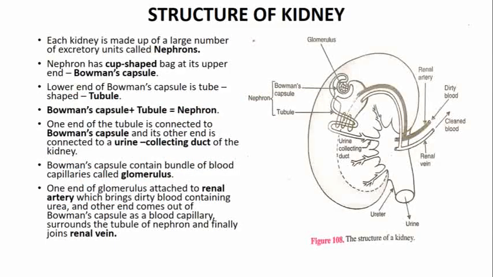Okay, now the structure of the kidney. Now we have seen that kidneys are two bean-like organs.